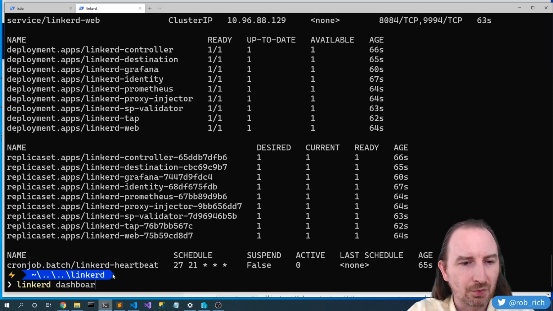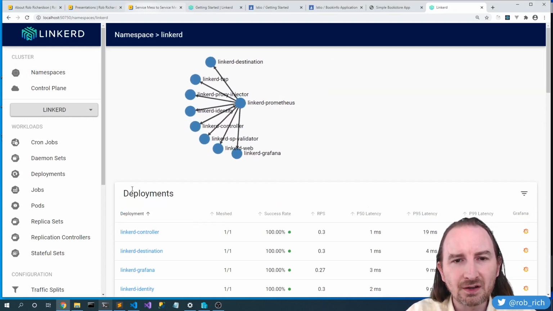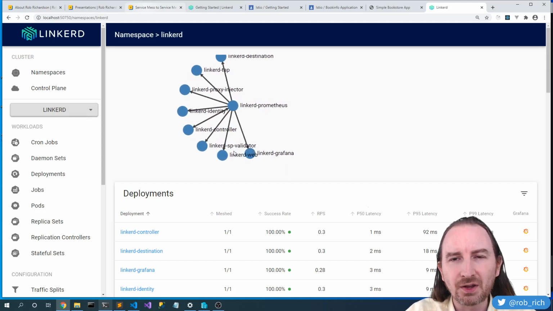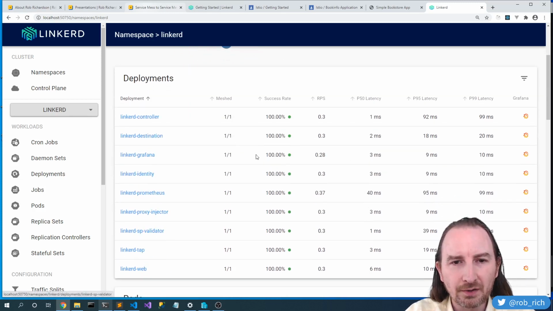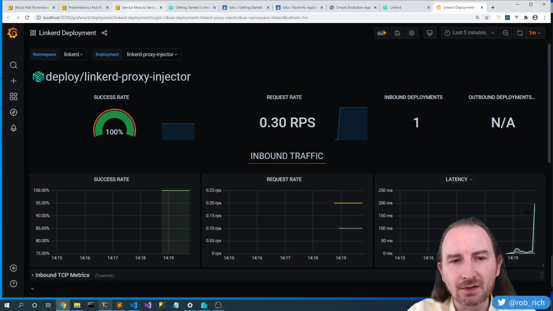linkerd dashboard. Now the LinkerD dashboard is really cool. Let's dig into the linkerd namespace, and we'll get to see all of the pods available in this namespace. Here's all those pods, their uptime, and we can get at a Grafana dashboard for each one. Let's take a look at, I don't know, this one. Here's that Grafana dashboard explaining the service health for this particular service. Now, obviously, it's been up for a second, so there isn't a whole lot of descriptive content. But that was really fast to spin up. That was really, really cool.